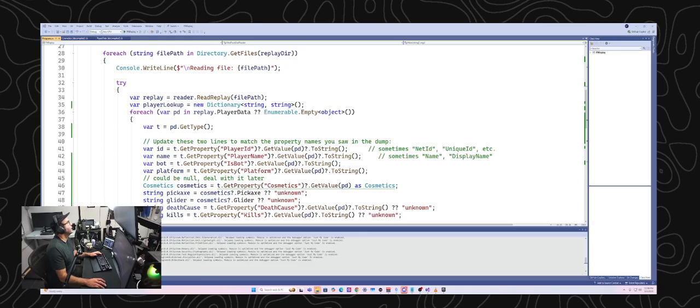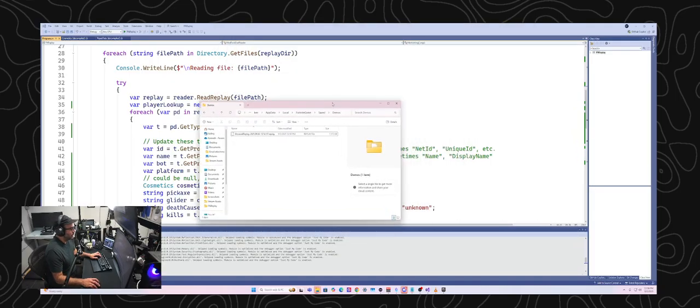So I need to go to my replay file directory. And if you want, I can actually throw this down here so that you guys can see what I am looking at. So I've got my replay file. This is the game that I just played where I died of fall damage.